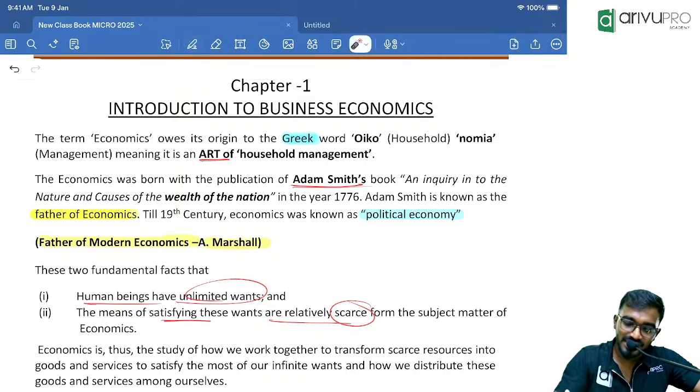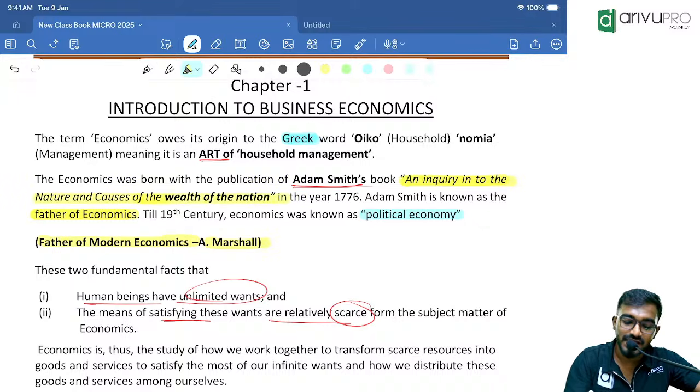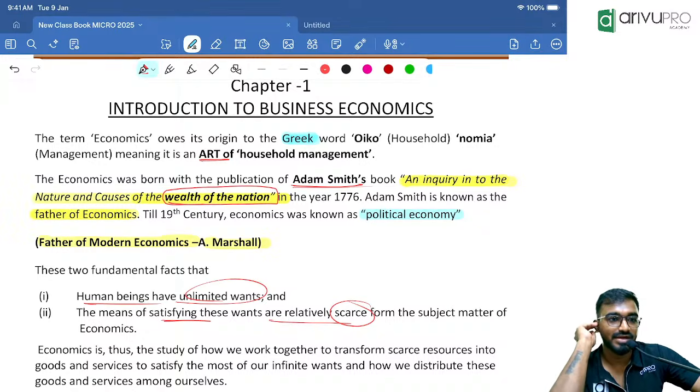In the year 1776, Adam Smith wrote a book, popularly called An Inquiry into the Nature and Causes of the Wealth of Nations. Wealth of Nations is the most popular name. Adam Smith said economics is a study about wealth.